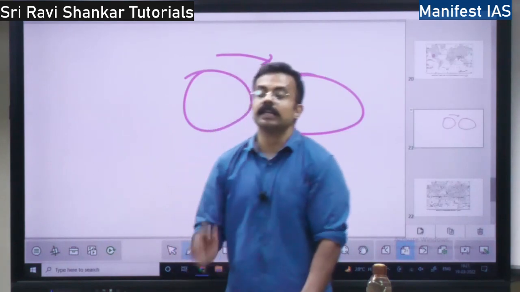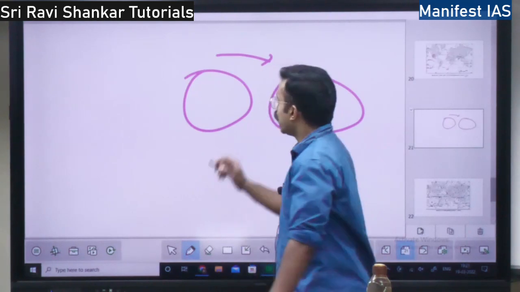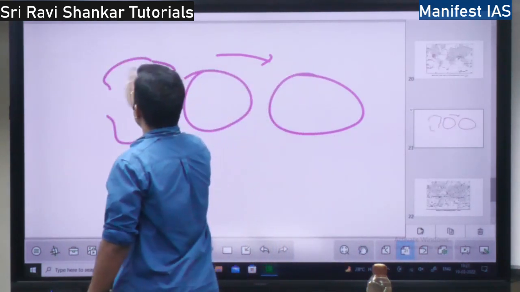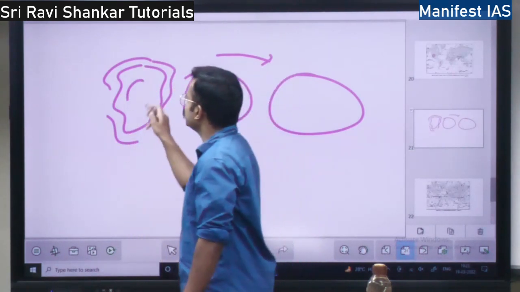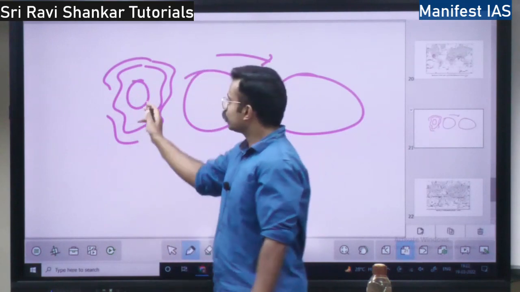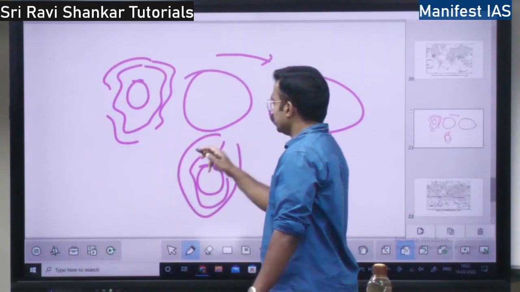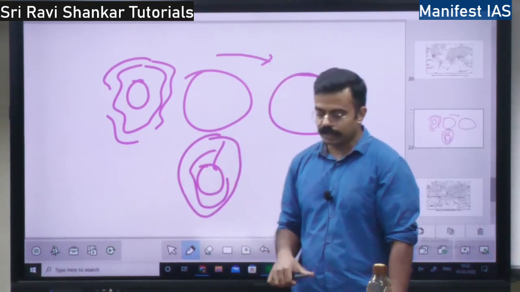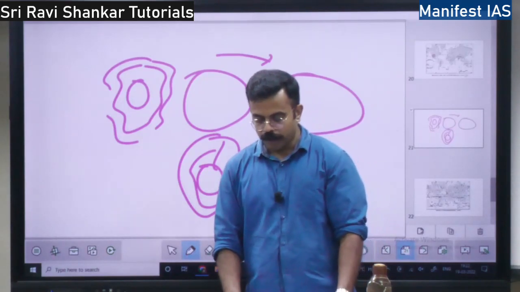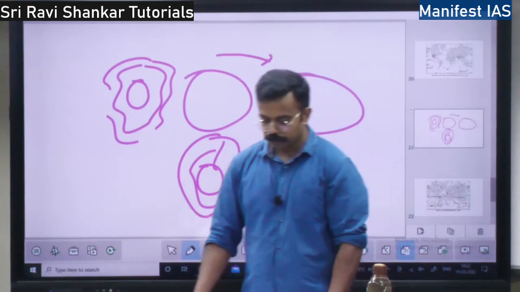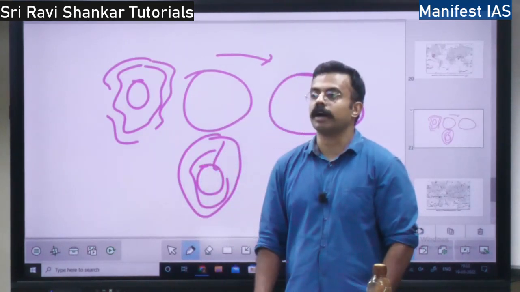The last thing is low and high pressure systems. What is a low pressure system? If there is an air system like this, and at the center there is low pressure, this is called a low pressure system. At the center, if there is high pressure, it is called a high pressure system, right? Tomorrow we will discuss the world distribution of pressure, how pressure is distributed across the world.